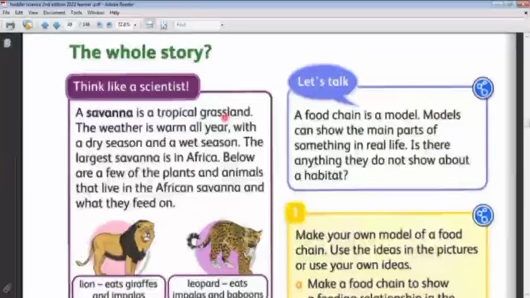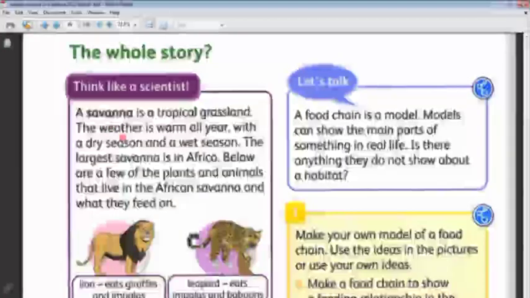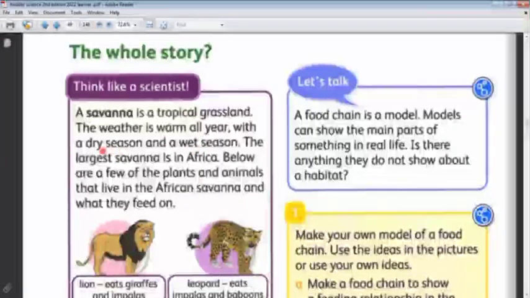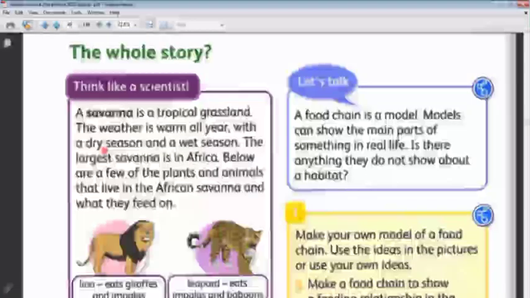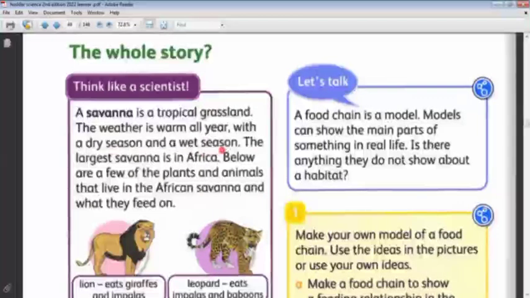Grassland means pasture, something that has grasses. Grassland contains grasses only. This habitat, which is called savanna, is a tropical grassland. The weather in the savanna is warm all day, and they face a dry season and a wet season. Dry season for 6 months and a wet season for 6 months. In the dry season, 6 months, there is no rain, so we call it dry season. There is no water, and the rivers dry. The largest savanna is in Africa.